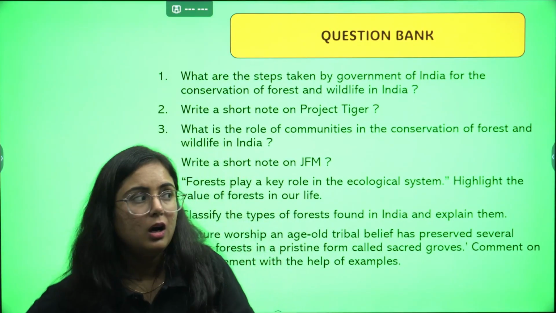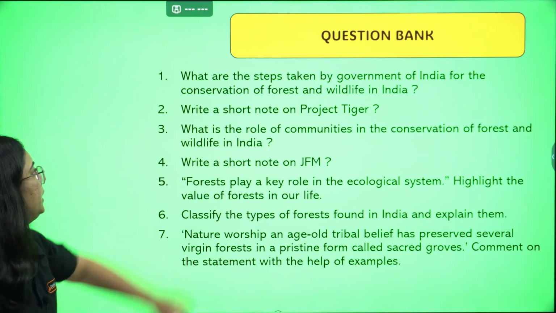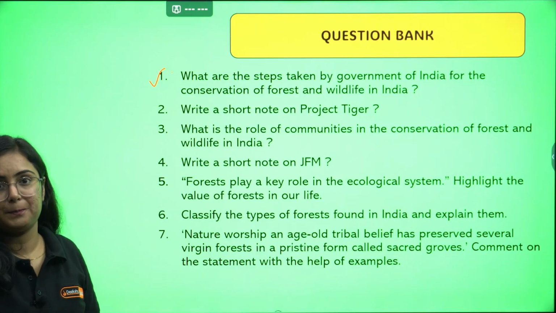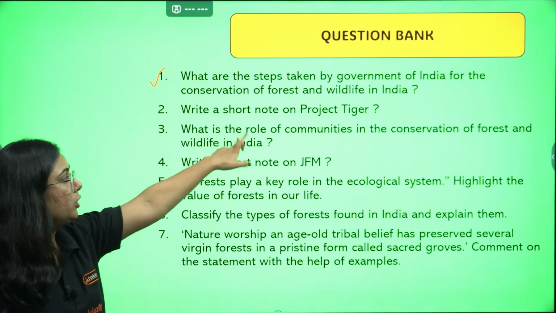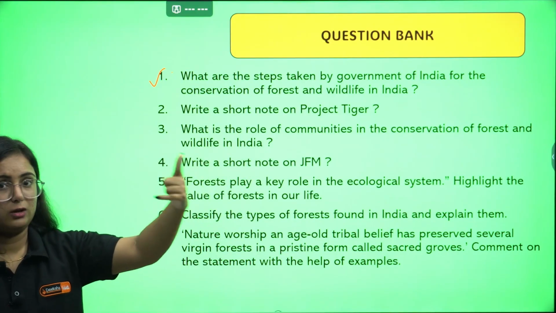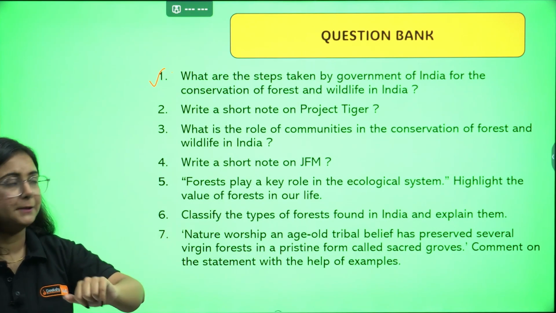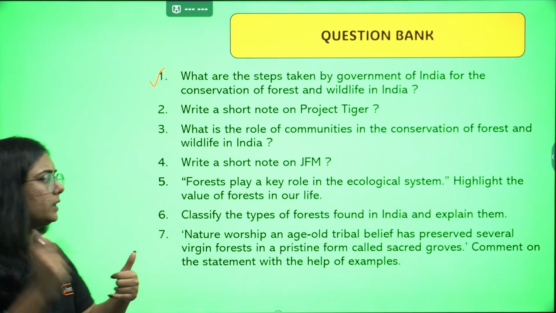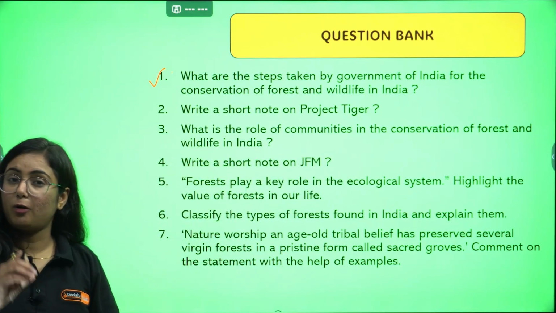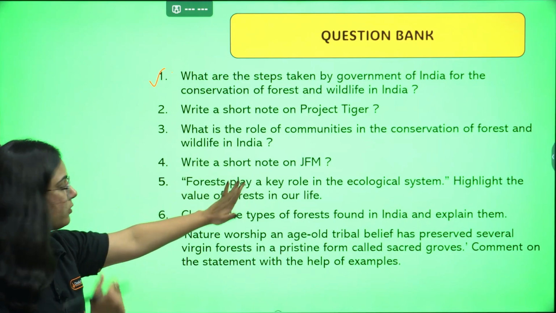Talking about the important questions from this chapter: what are the steps taken by the Government of India for the conservation of forest and wildlife? This is the first topic we have completed. Next is, write a short note on Project Tiger, 1973. Then talk about what affected the strength of tigers, like what were the threats to the tiger, and what is the work done by the government. Third, what is the role of communities in the conservation of forest and wildlife? Important question, 5 points I have given. Write a short note on JFM, we did it right away.